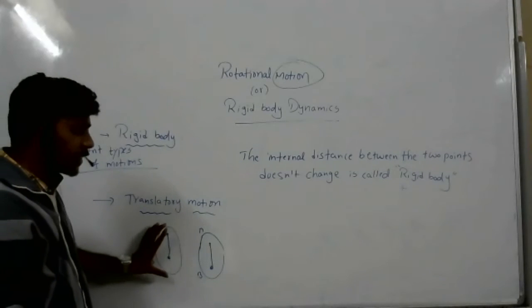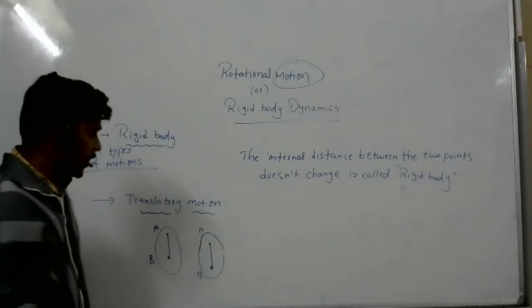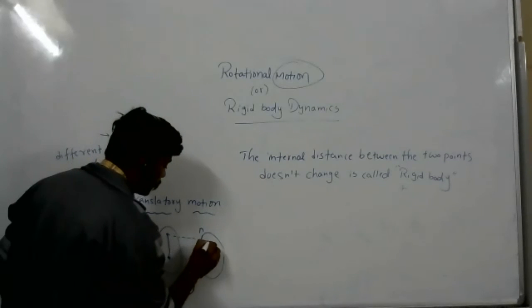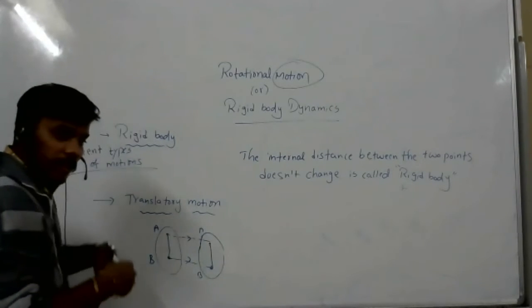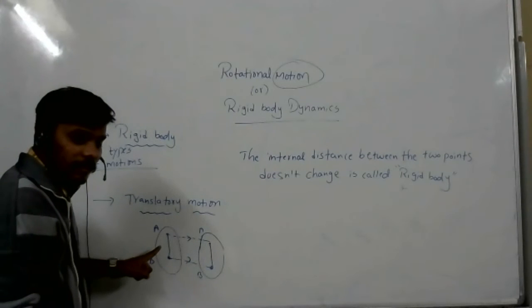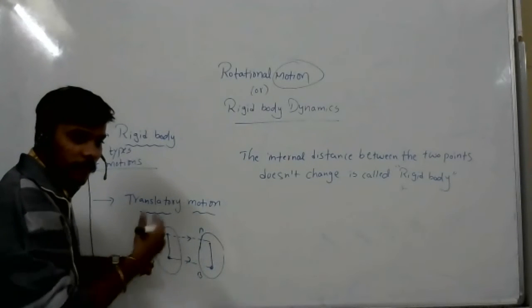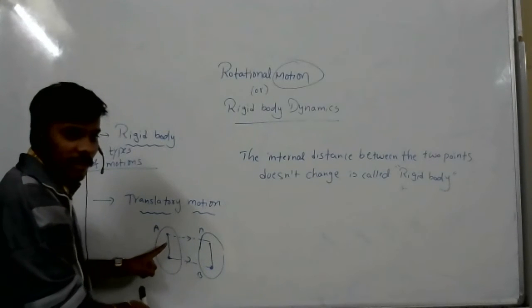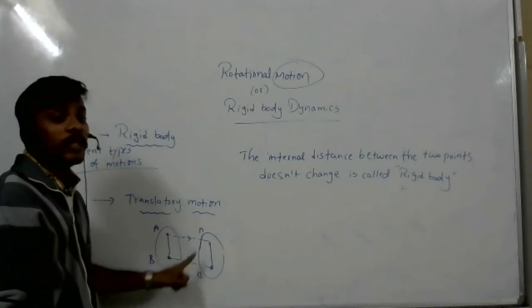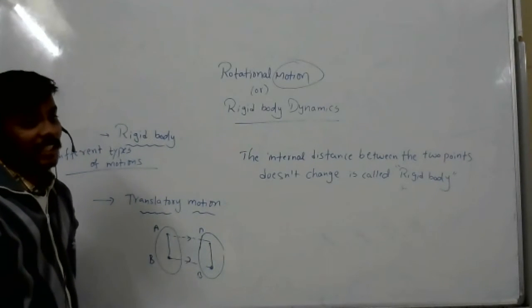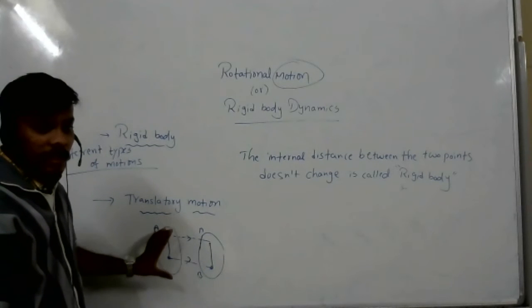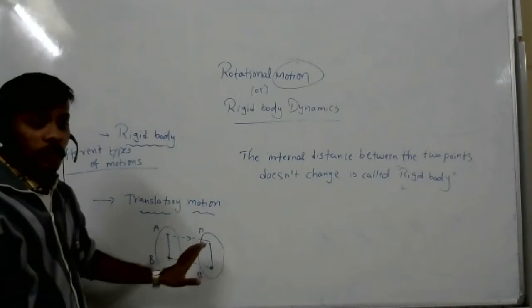When this body traveled from here to here, even then the line joining the two internal points is parallel to the first. So this is called translatory motion, and these lines are parallel to each other.